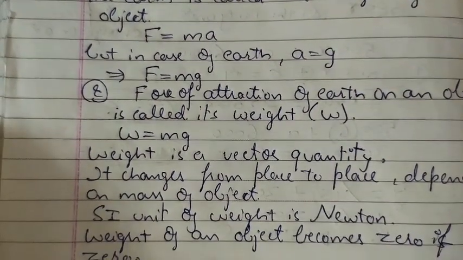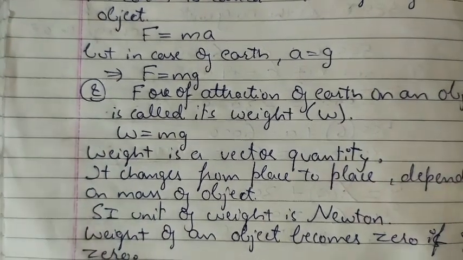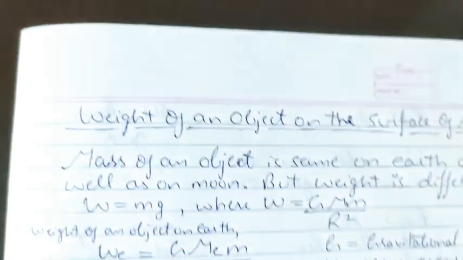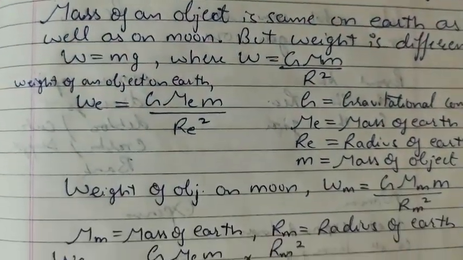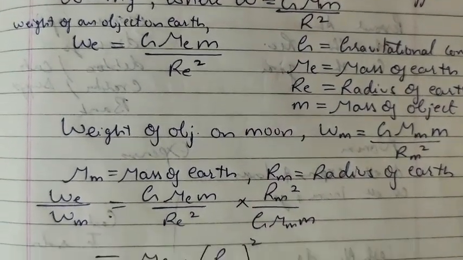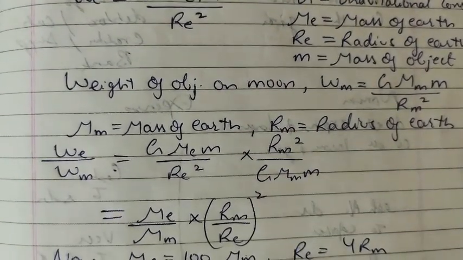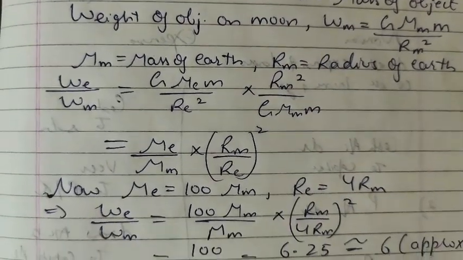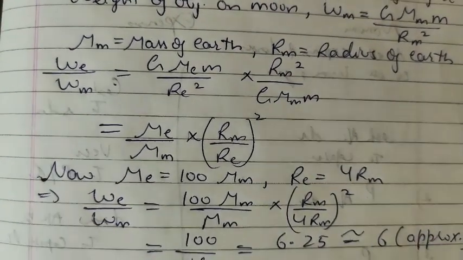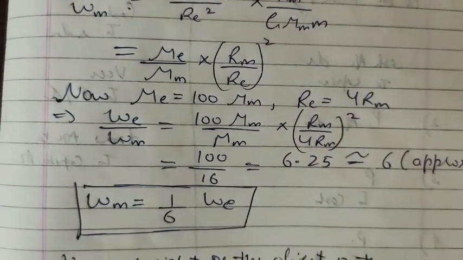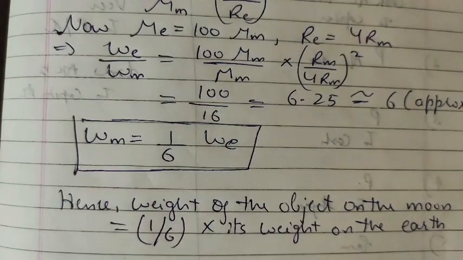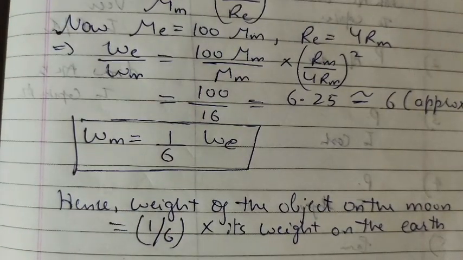Sometimes in exams a question arises: what is the difference between weight and mass? You have to answer: mass is a scalar quantity, weight is a vector quantity. The mass of a person remains the same, it does not change. The weight of a person changes according to gravity. Mass can never be zero. Weight can be zero if g is zero, right? These are the differences you have to answer.